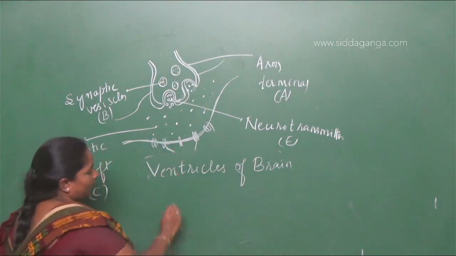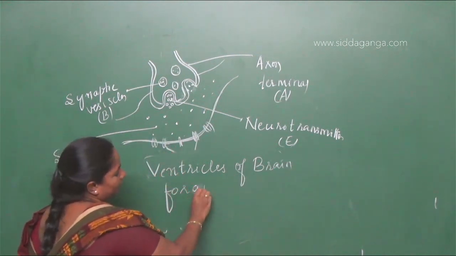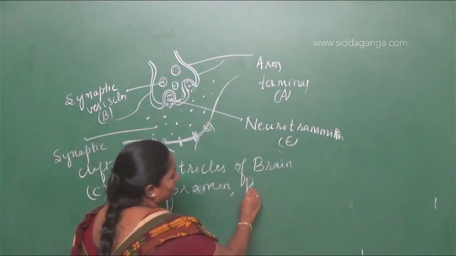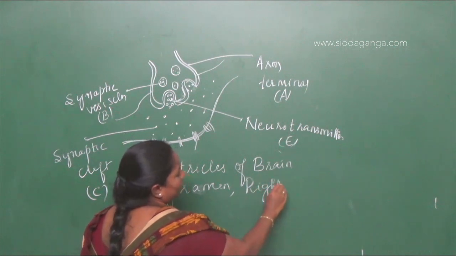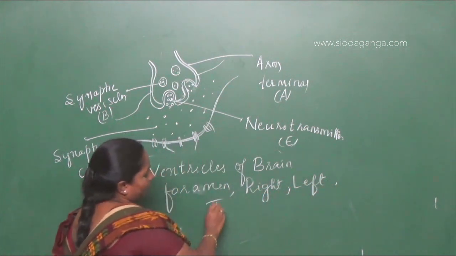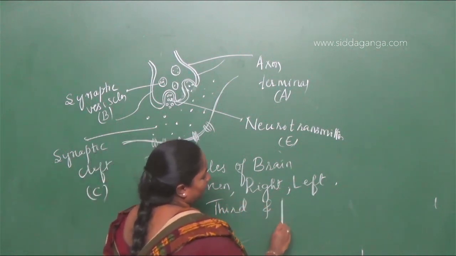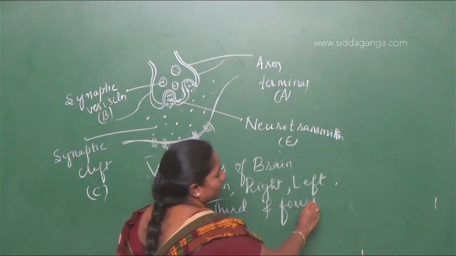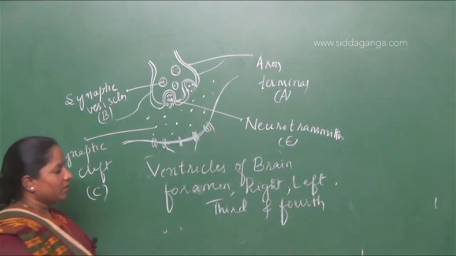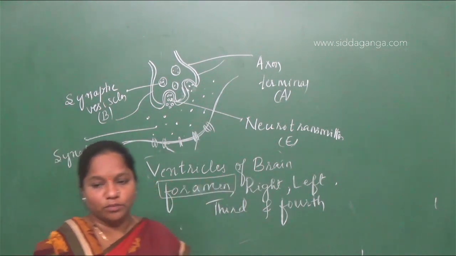Ventricles of brain are present in a bone socket called foramen. Here there are four types of ventricle: the right ventricle, the left ventricle, then the third ventricle and the fourth ventricle. So how many ventricles are there in the brain? There are four ventricles in the brain, and they are connected by a bone called foramen.